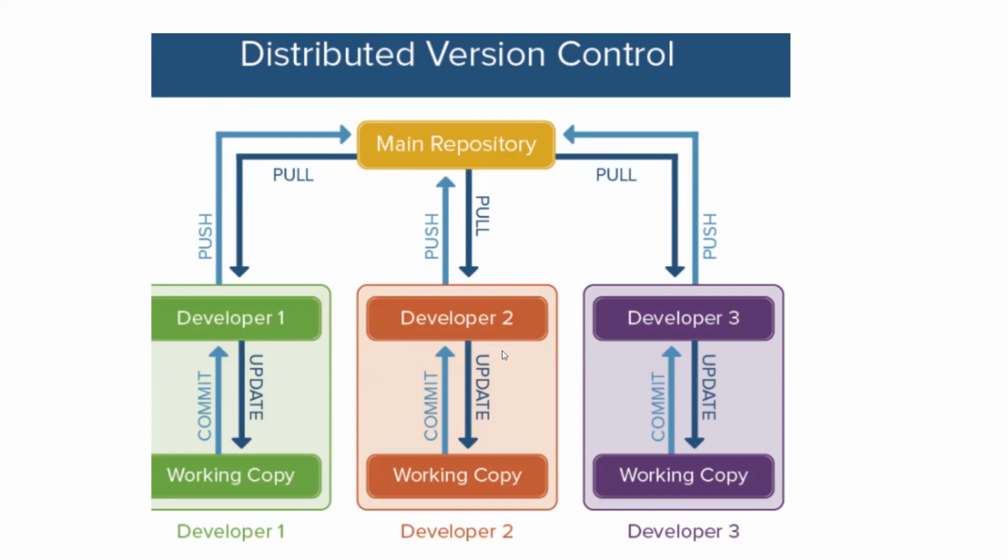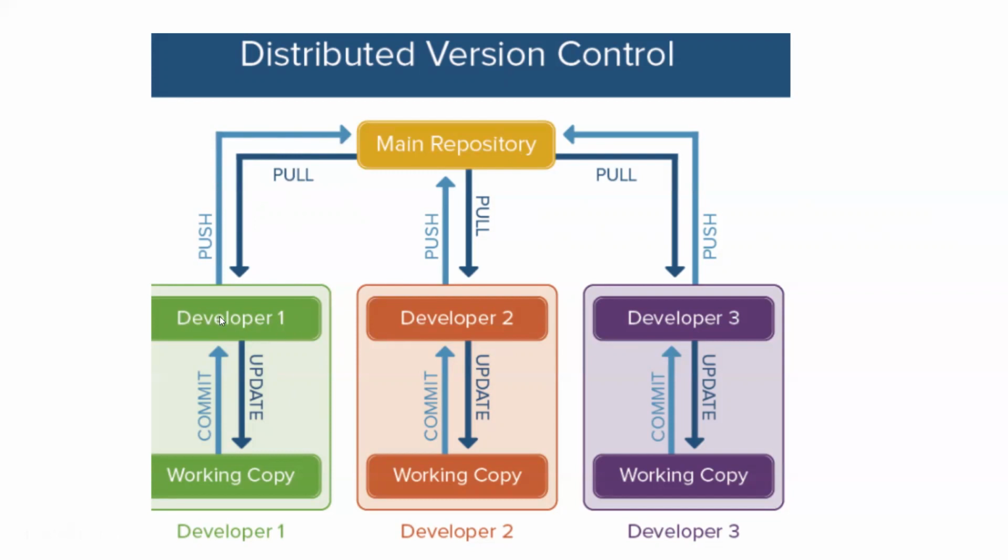B also can do the same thing. C also can do the same thing. Any conflicts we can easily resolve. But the main benefit is, on the same branch or the same repository, multiple people can work and share information with each other. For example, this is developer 1, developer 2, and developer 3, right? Developer 2 needs some code, some information from developer 1, that is called A, right?